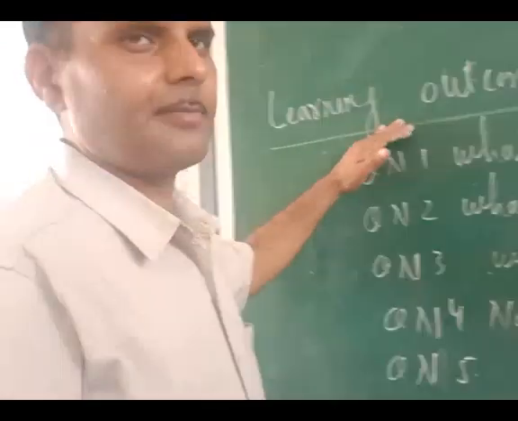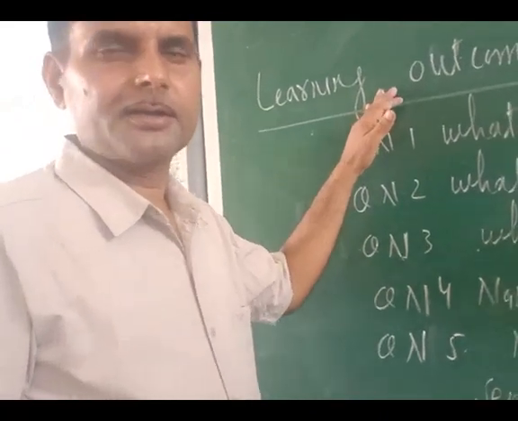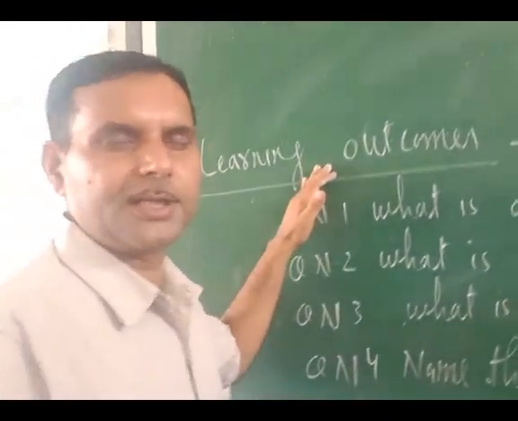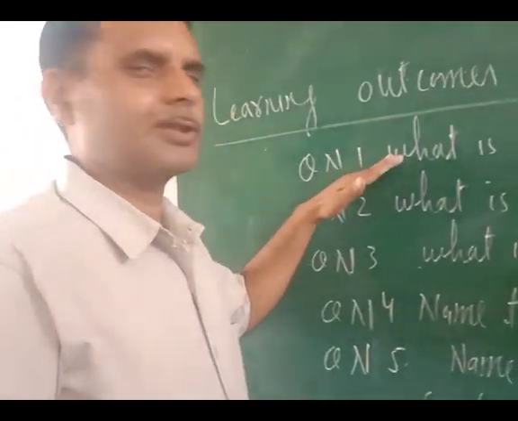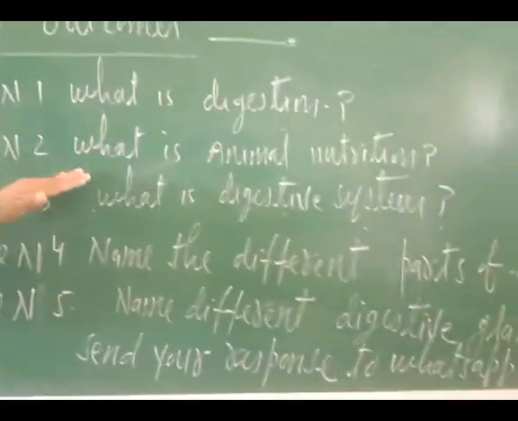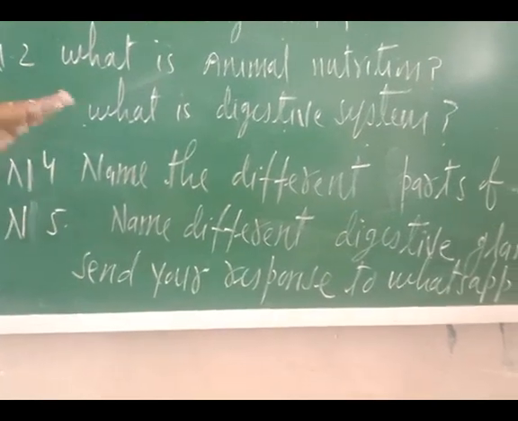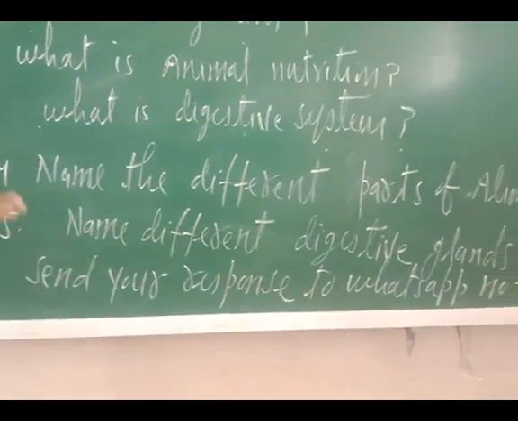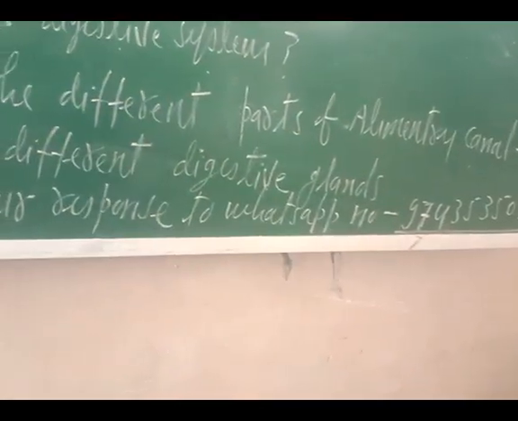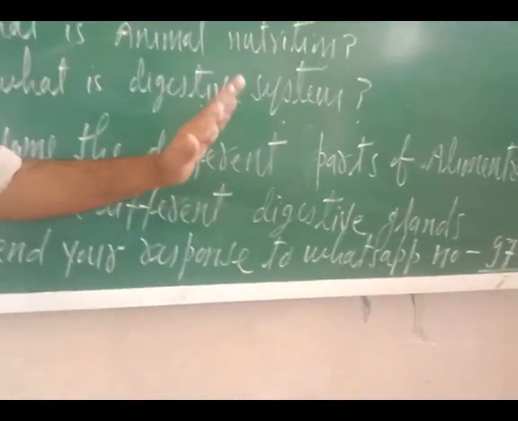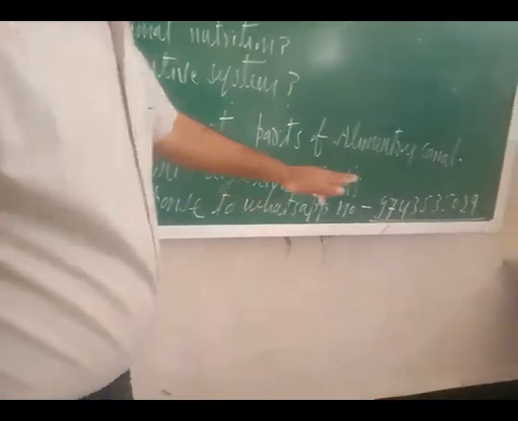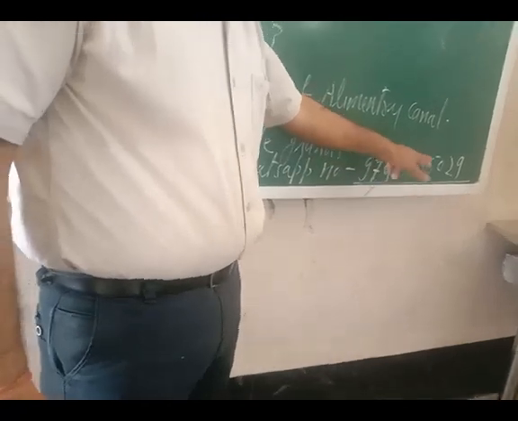Now this is the time to write your understanding of what you have learned in this chapter. The first question I am giving you: what is digestion? What is animal nutrition? What is digestive system? Name the different parts of alimentary canal. Name different digestive glands.